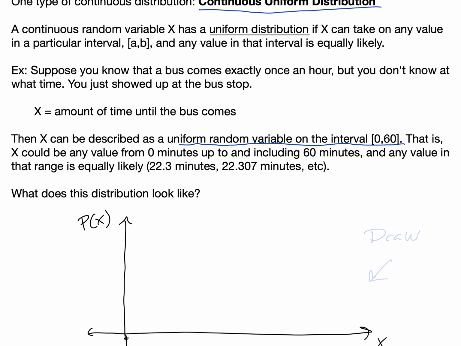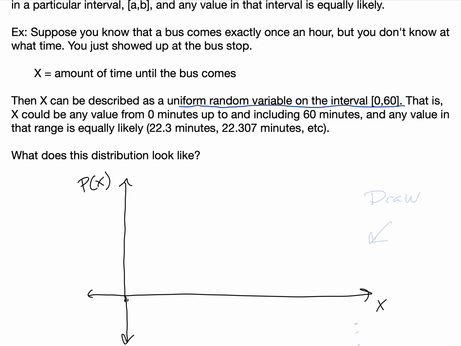So let's think about what this distribution looks like. We're going to describe this with a graph where x is our random variable and it's on the x-axis, and the y-axis is the probability of x. So take a moment to think about, what does this distribution look like? How would you draw this probability distribution where every outcome is equally likely? Take a second and think about that, and we'll talk about it in just a moment.